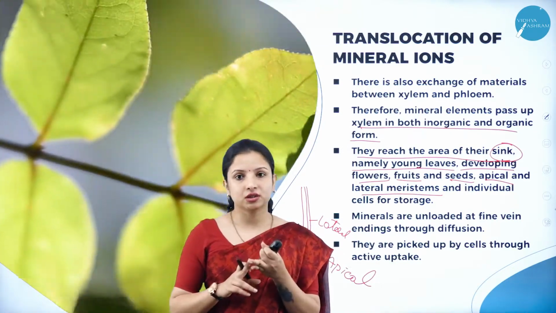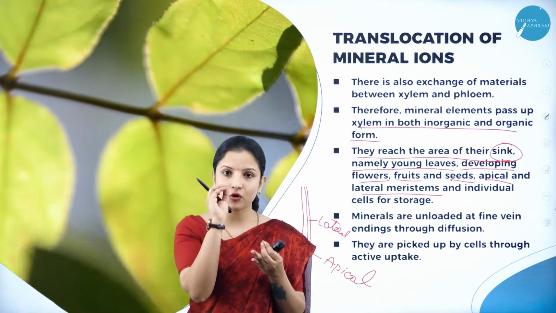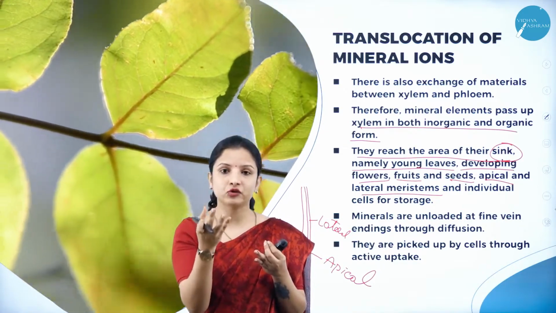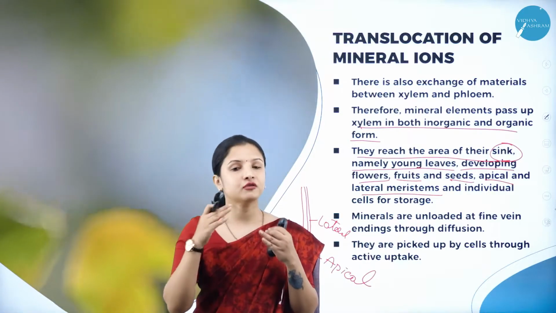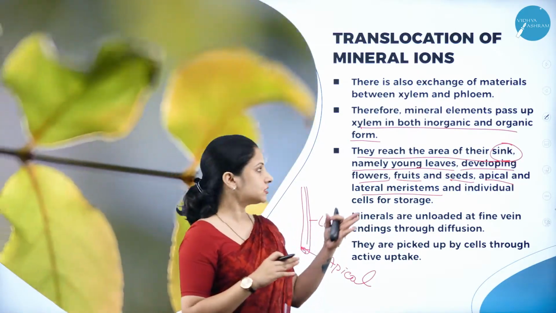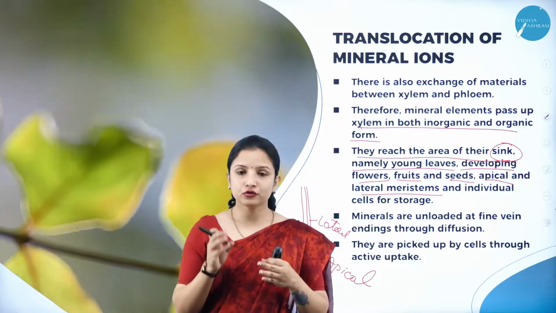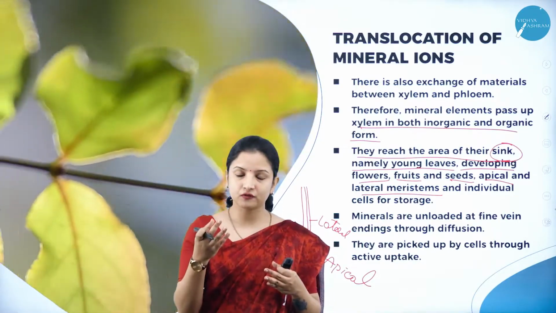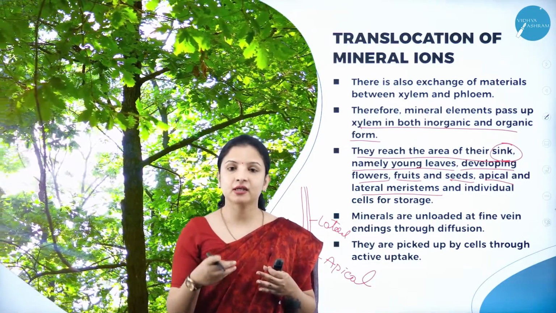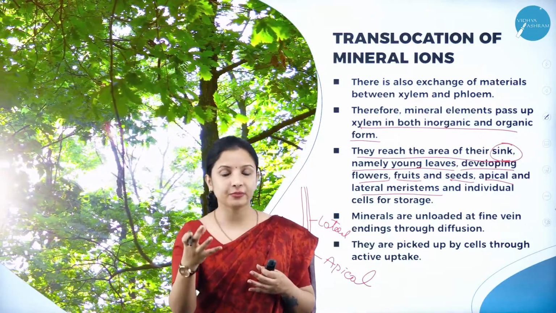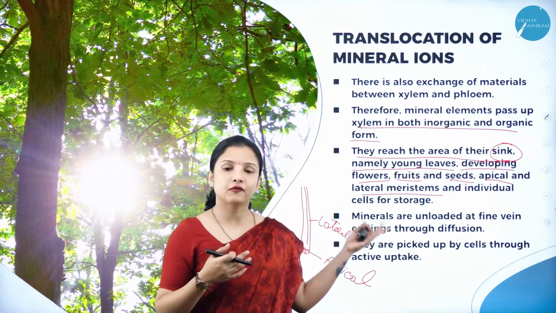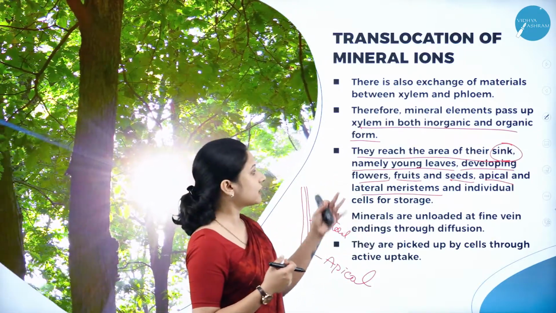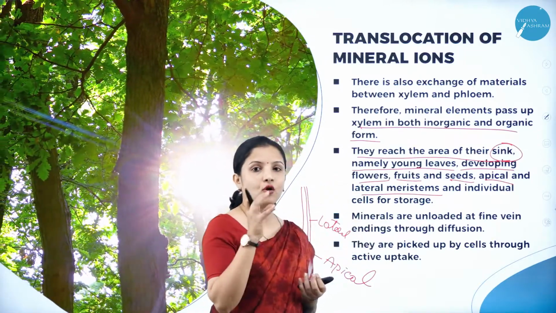Then flowers. Flowers have to form small buds, they have to bloom and mature. A lot of nutrients are required. So flower is one sink. Next is fruits. Fruits have to form, seeds have to set, they have to mature and ripen. They also require a lot of nutrients. Therefore, fruit is also a sink. Like that, seed is also a sink. So these are all the sinks.